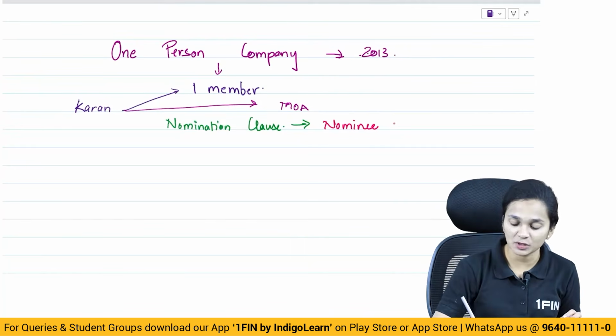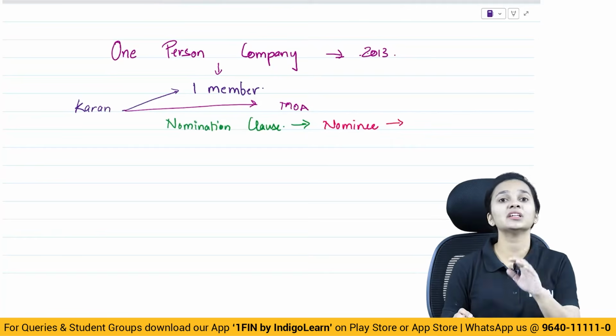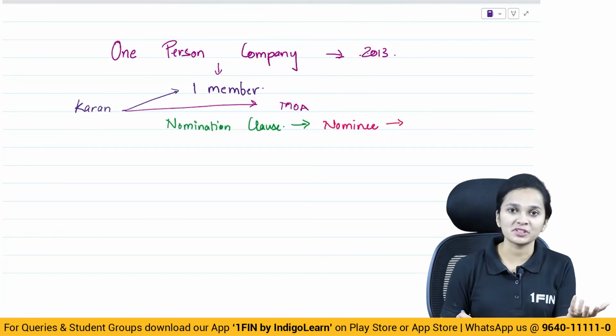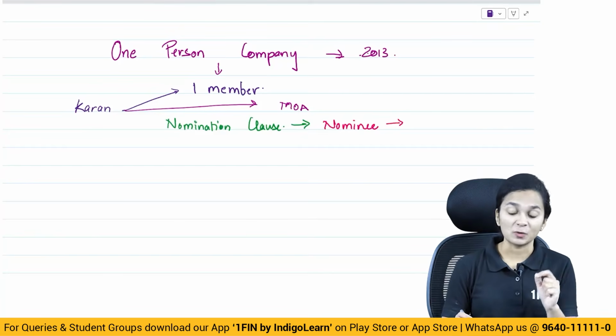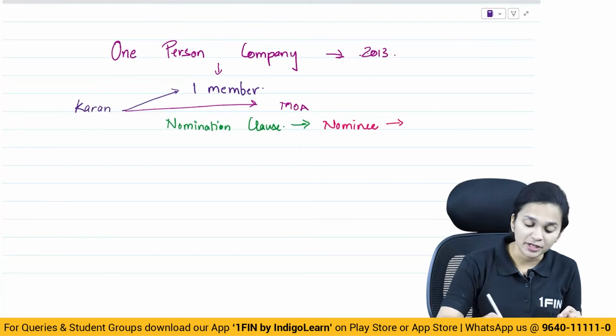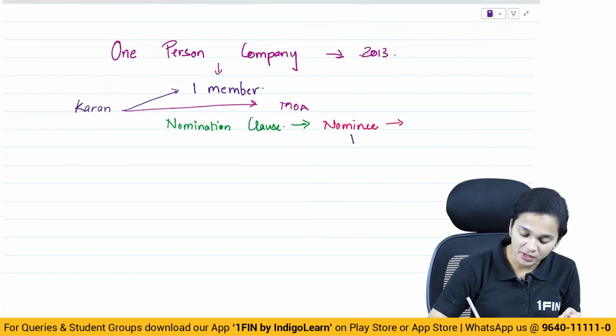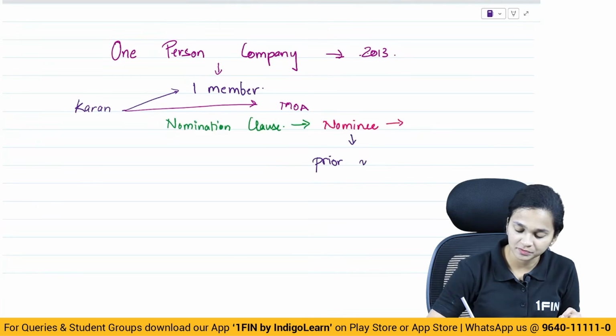So who is the nominee? He is the person who will become the member in case of death of the member of one person company, or in case of incapacity of the member. Now when a person is being appointed as a nominee, one requirement here is his prior written consent.